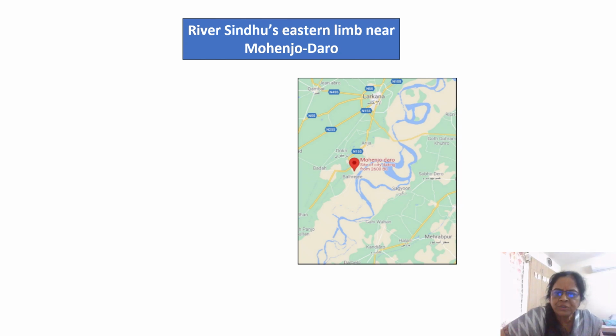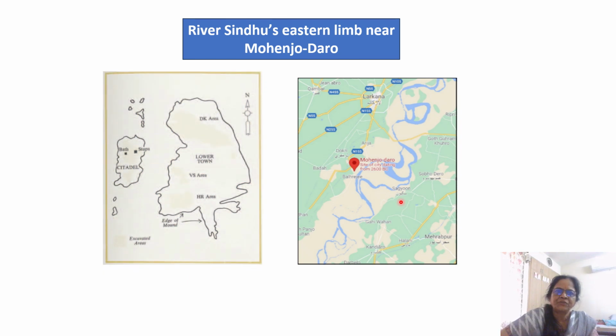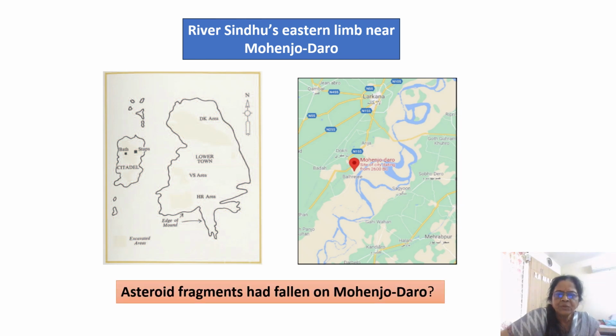So here we are able to see that there are many east to west flowing curves of Indus. And in one of those regions only, Mohenjo Daro is placed. This is the map of Mohenjo Daro, where this is the very popularly known Great Bath area, and this area is known as Lower Town, not much known. And further going into the details, just to find out whether asteroid fragments have fallen on Mohenjo Daro, we are looking for the evidence here.